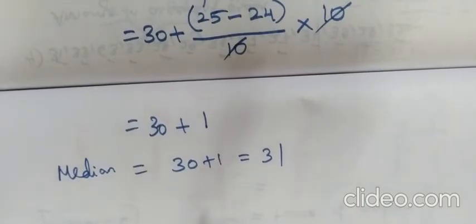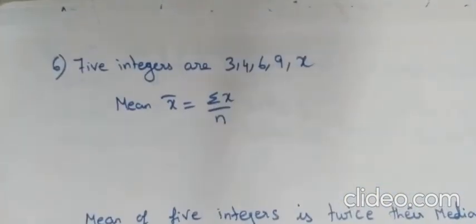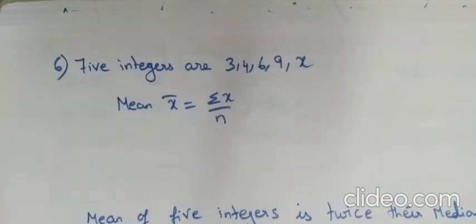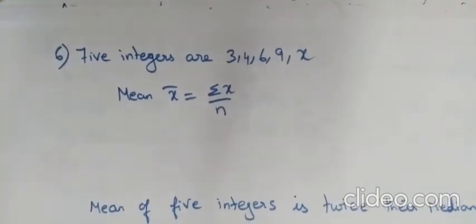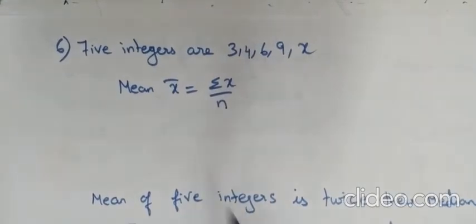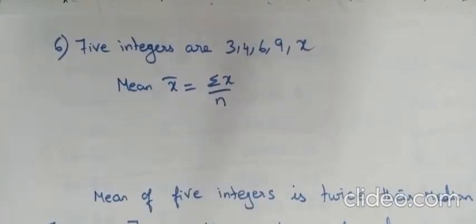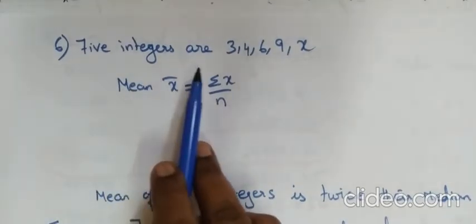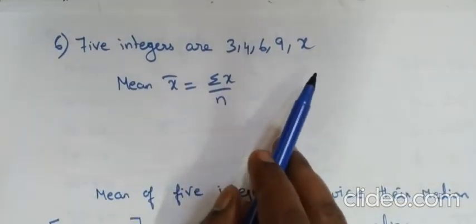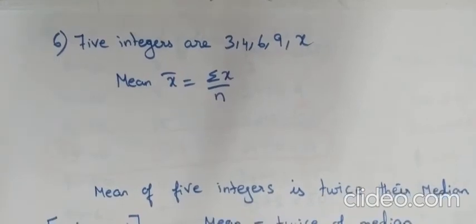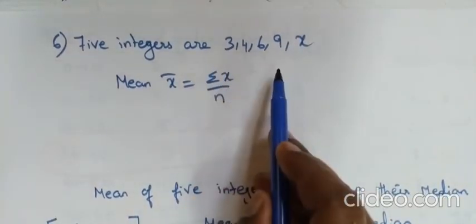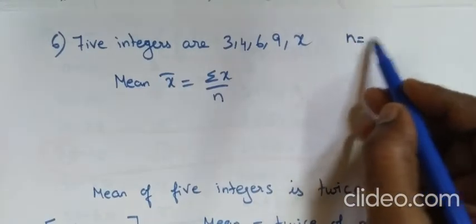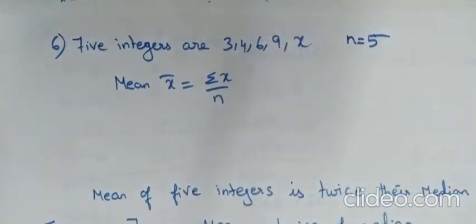Yes, the last question. The mean of 5 positive integers is given. Here we were talking about median, but in this question mean is given, which means we have to use the mean formula. The integers are 3, 4, 6, 9 and the median is 6. First we will see the 5 integers they have given. N is equal to 5. But they have given 4 values and they are asking us to find the 5th integer.